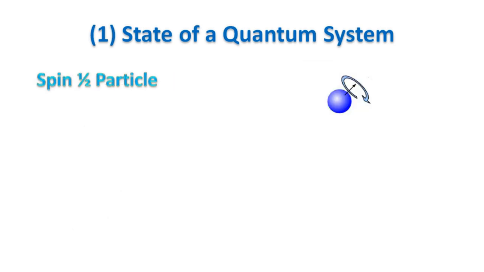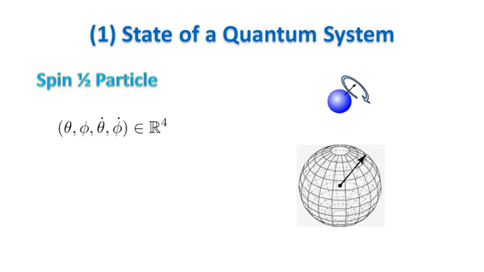A spin 1/2 particle quantum system is a system whose angular momentum can have only two values, 1/2 and -1/2. For the classical equivalent we would need four real numbers because we need two numbers for the angles in space, for example azimuth and elevation, and two numbers for the angular rates. In the quantum case the state is an element of a Hilbert space over the complex numbers, of dimension 2. Which in practical terms is a vector with two components where each component is a complex number. This state is called the wave function.